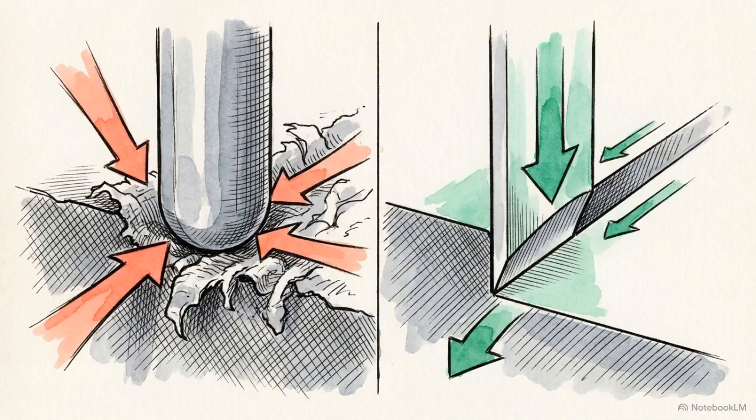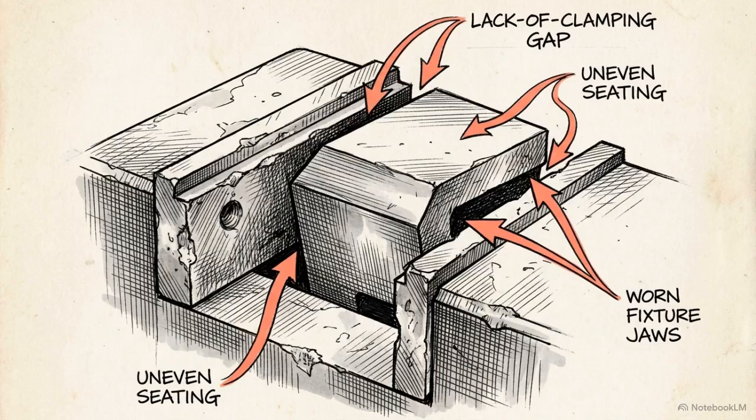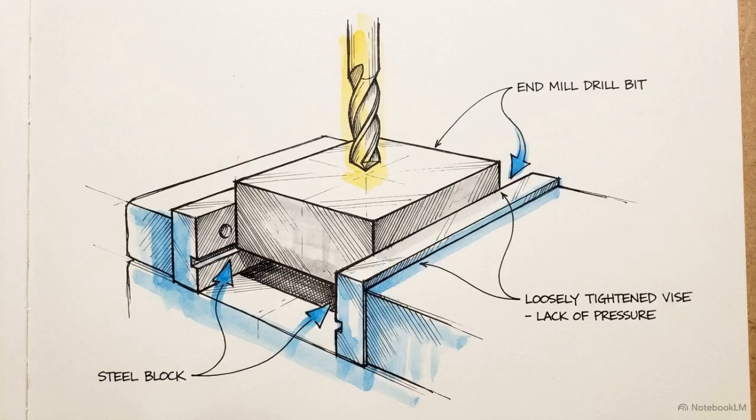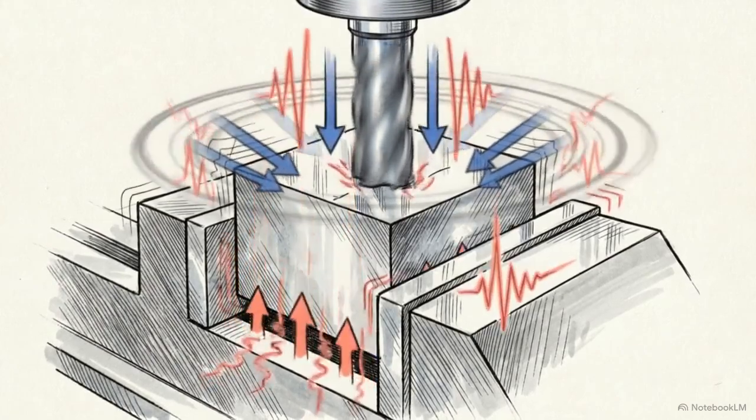A dull tool drastically increases cutting resistance, which injects higher force into the system compared to a sharp edge. Next, we examine the workpiece vector, where the focus shifts entirely to work holding and fixturing. Even if your tool is rigid, using weak fixtures or applying loose clamping pressure compromises the structural integrity of the part itself. When clamping is inadequate, the workpiece will microshift under heavy cutting loads. As the part bounces against the descending drill bit, it simulates a chatter loop from the bottom up.